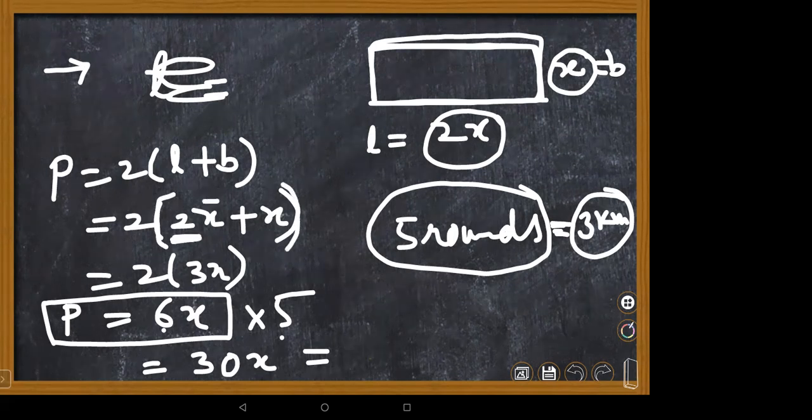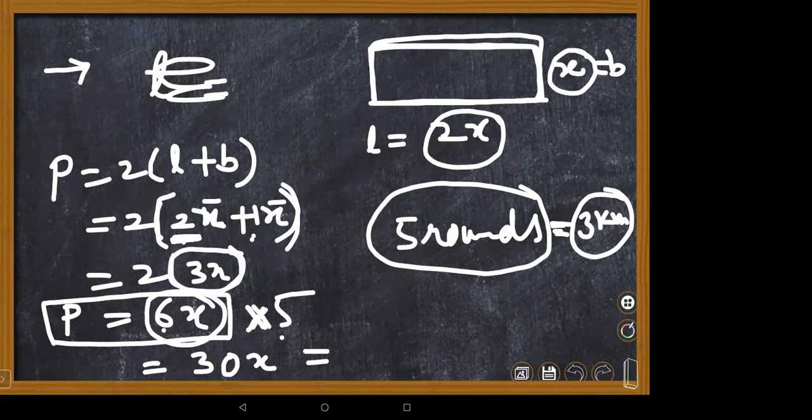Both are like terms, since both have x, you need to add the coefficients. 2 plus 1, how much? 3. What is the common variable? x. So that's why you are getting 3x. Understand? So the perimeter is 6x, but this is only for 1 round.